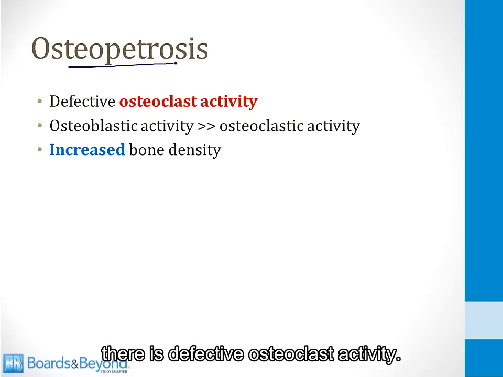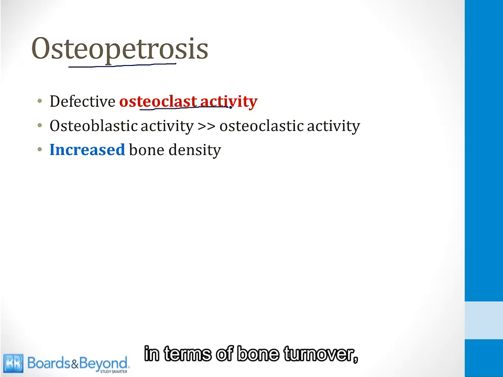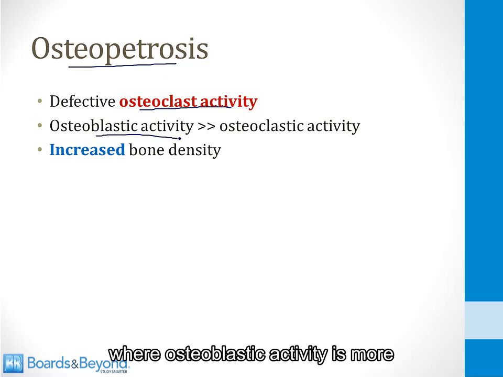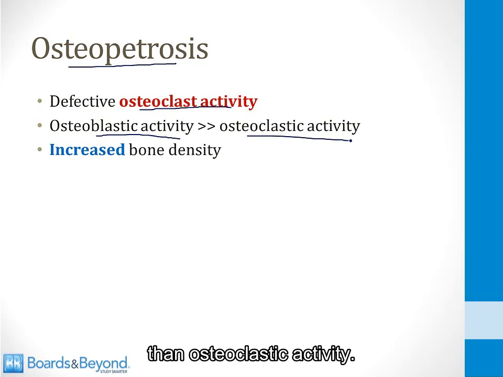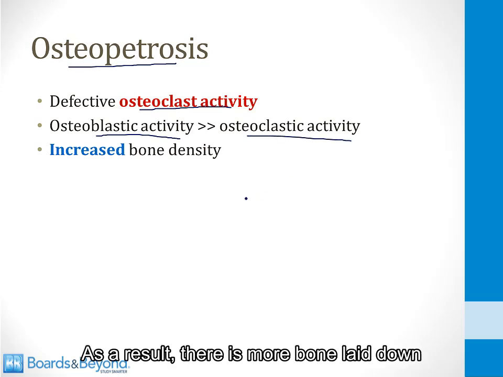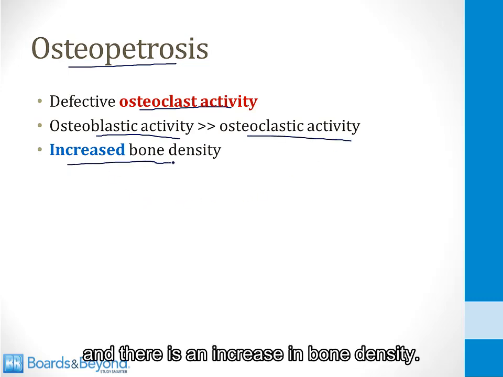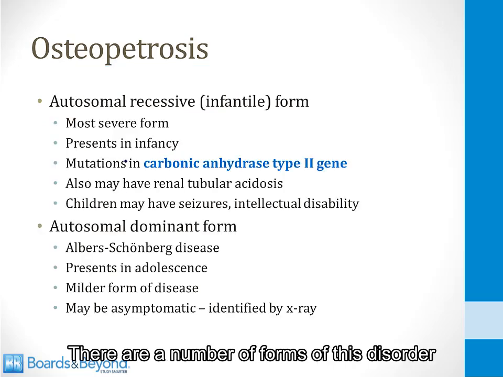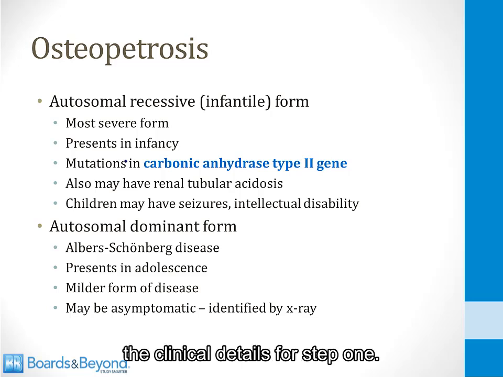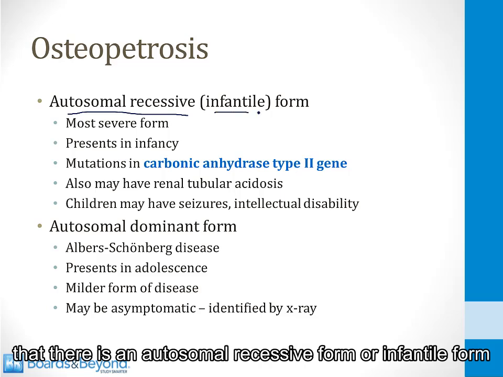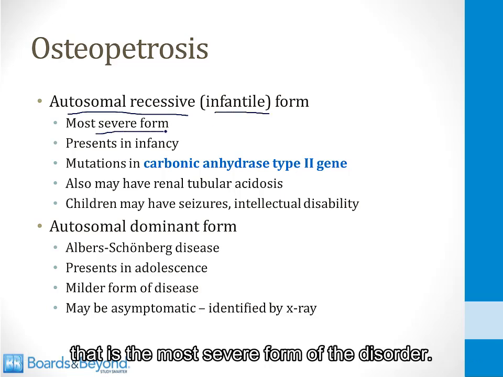In this disorder, there is defective osteoclast activity. And this leads to a situation in terms of bone turnover where osteoblastic activity is more than osteoclastic activity. As a result, there is more bone laid down and there is an increase in bone density. There are a number of forms of this disorder, and you don't need to know all the clinical details for step one, but you should be aware that there is an autosomal recessive form or infantile form that is the most severe form of the disorder.